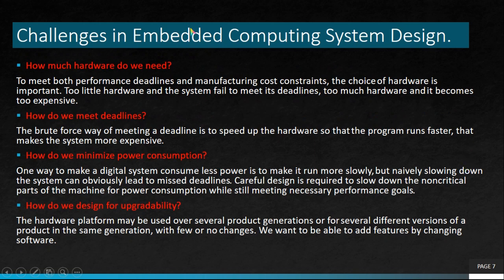So next topic is challenges in embedded computer system design. First challenge is how much hardware do we need. To meet both performance deadlines and manufacturing cost constraints, the choice of hardware is important. Too little hardware and the system fails to meet its deadlines. Too much hardware and it becomes too expensive. So we need hardware which helps to complete the task within the deadline, but also does not cost much.